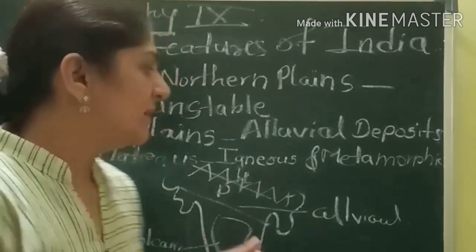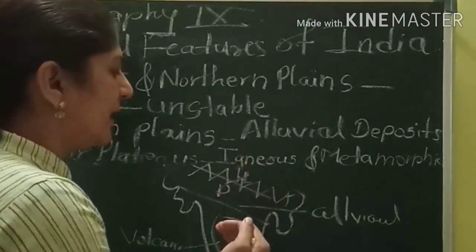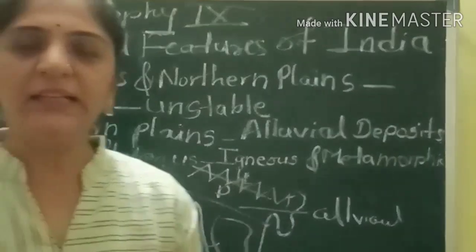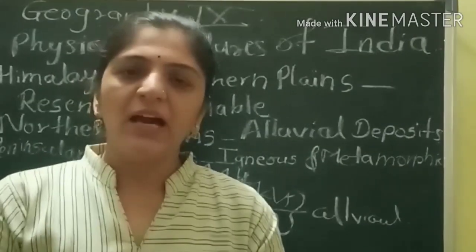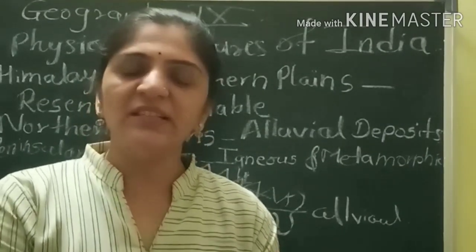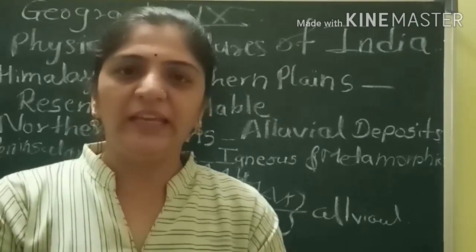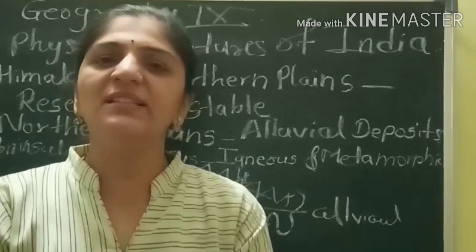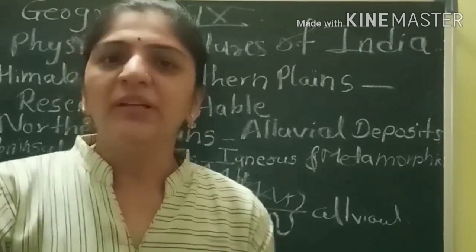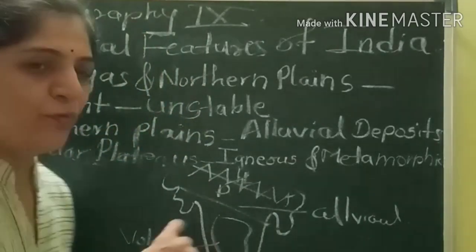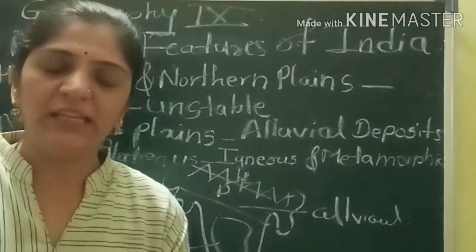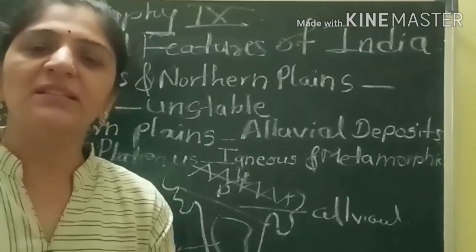That young fold mountain part and the plain area are recently built up, so they are unstable. But the plateau region is the oldest land area found on the earth. It is a stable landform.